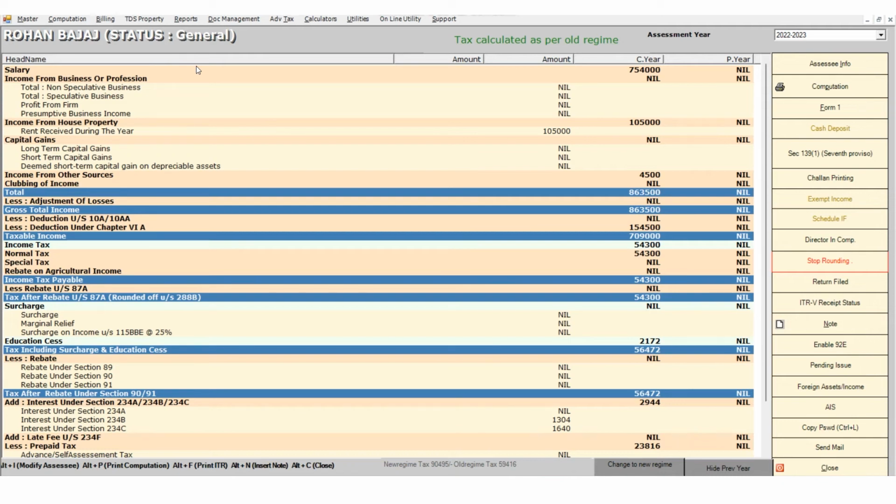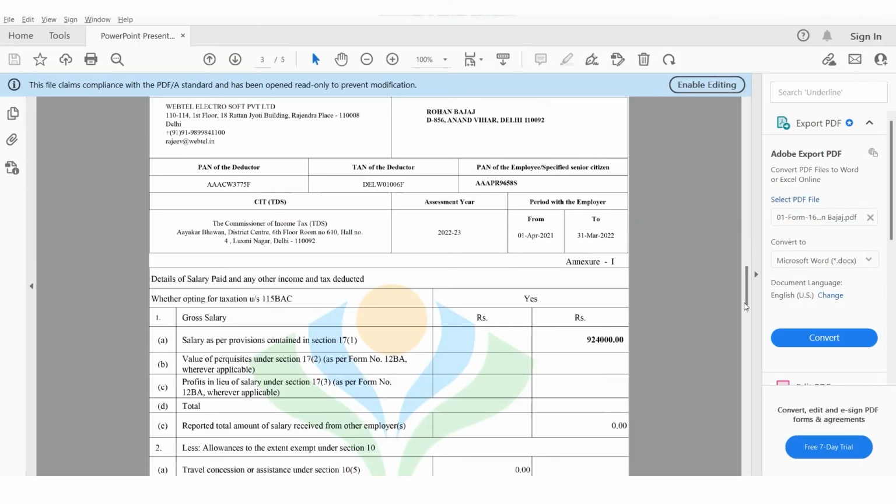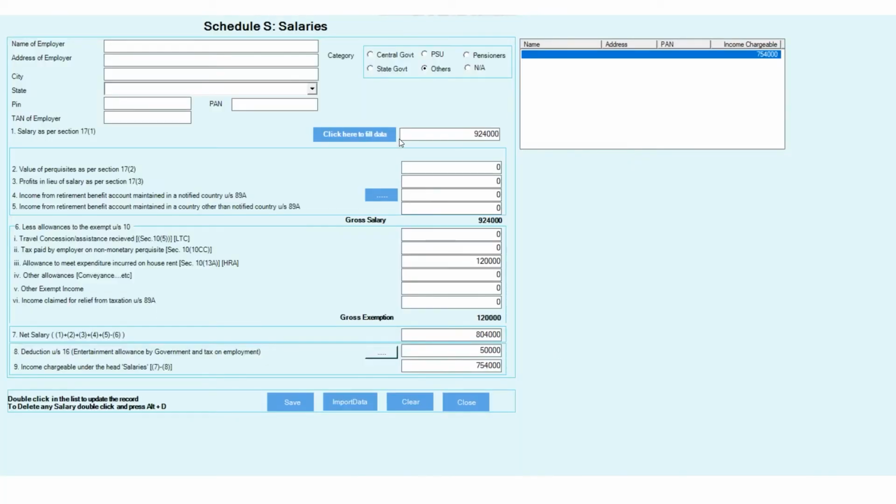So here we need to enter the salary details. Like, to enter the details of the salary, go to the salary head and then click here to fill the data. And here you need to enter the details of your employer, like name of your employer, address and category of your employer. Then you need to enter the salary amount as per your Form 16. Like here I have entered the details of Mr. Rohan already. So here you will be able to see I have entered the salary as per the provision, or you can say as per Section 17 in the income from salary head.